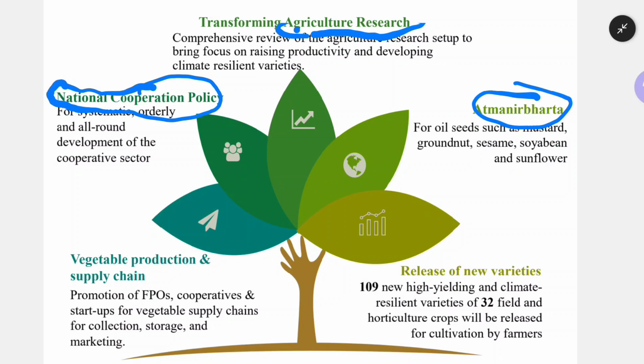Self-reliance is nothing but producing goods and services within our country without importing, and satisfying the demand of the people. That is called Atmanirbharta.